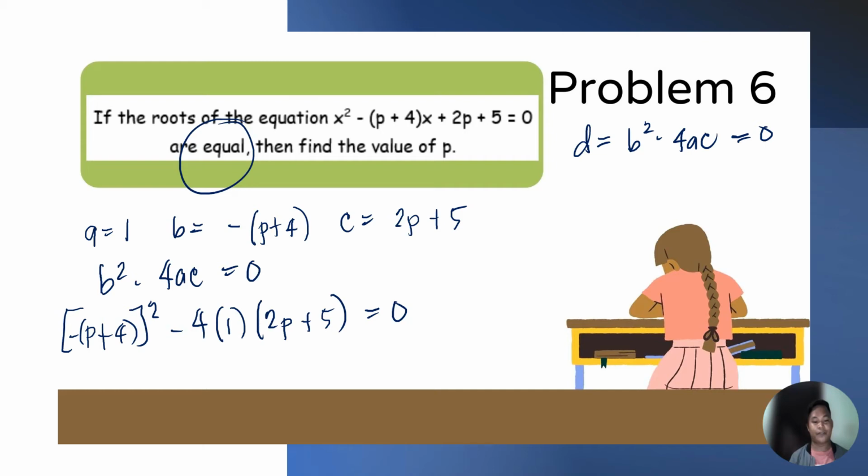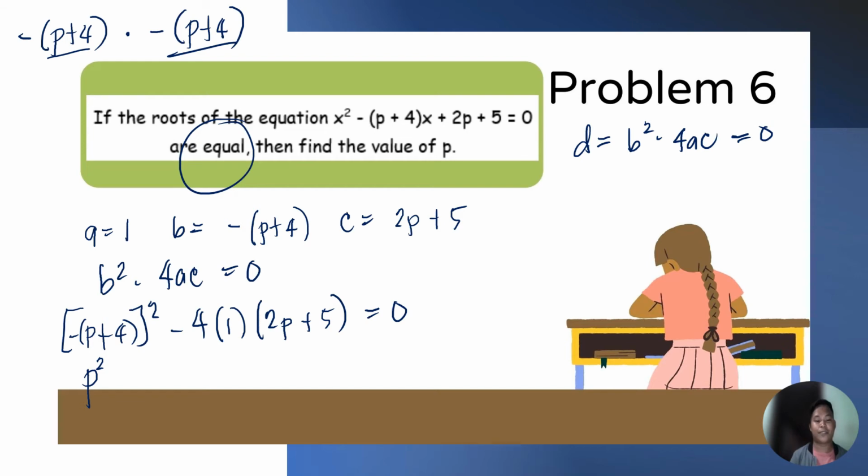So, the square of negative times the quantity p plus 4. So, negative, di ba po, we have negative p plus 4 times negative quantity p plus 4. So, negative times negative is positive po. Then, we're going to square p plus 4. If we're going to square p plus 4, we're going to do squaring of binomial. Then, the product of this is equal to square of p squared.